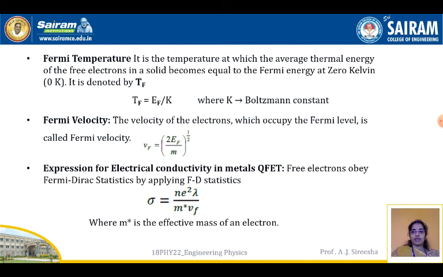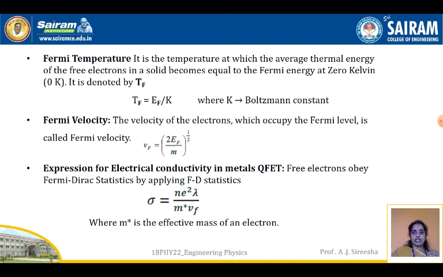Next is the Fermi velocity. The velocity of the electrons which occupy the Fermi level is called the Fermi velocity. What is Fermi velocity? The velocity of an electron which occupies the Fermi level, the velocity with which it is sitting in the Fermi level. That velocity is called the Fermi velocity, denoted by Vf, and Vf is equal to (2Ef by m) whole to the power of 1 by 2.